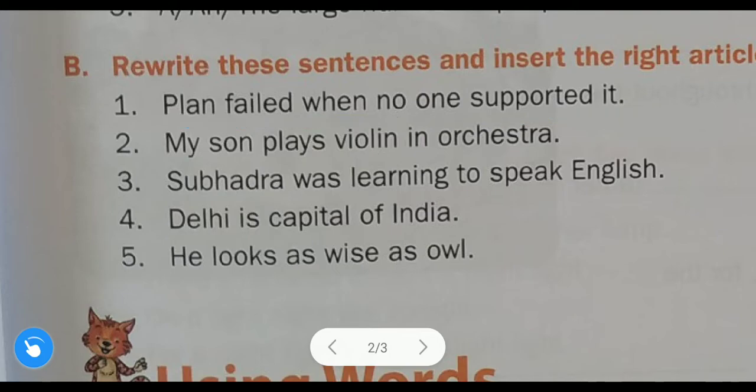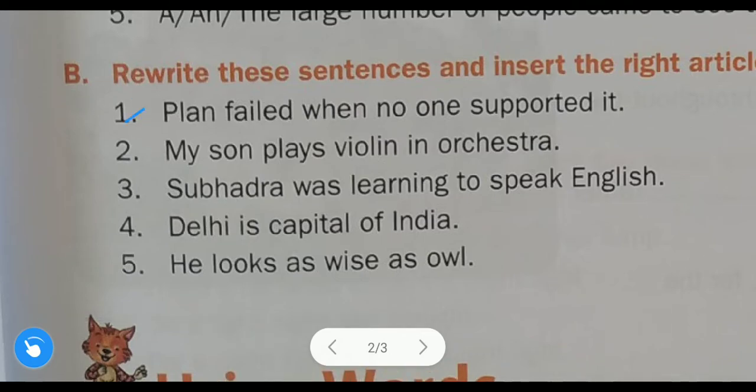So where you will use the article, here initially you will use the plan, okay. What? The plan. Write down in your book, okay. The plan, not a plan or an plan, okay. What will come? Definite article, that is the: the plan failed. Why will the come? Because we have learned the second rule in that chart. It refers to the particular noun or specific noun, the plan which failed, okay.